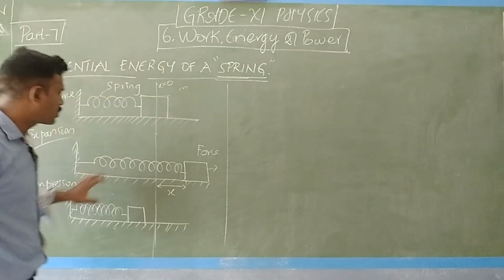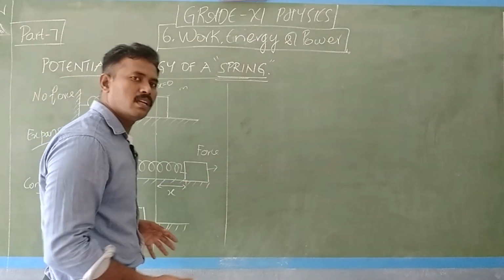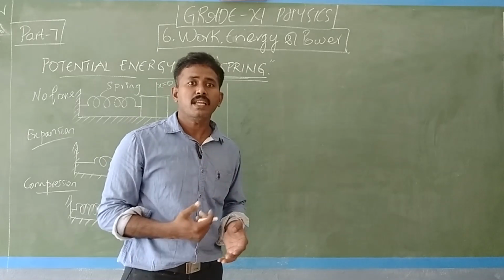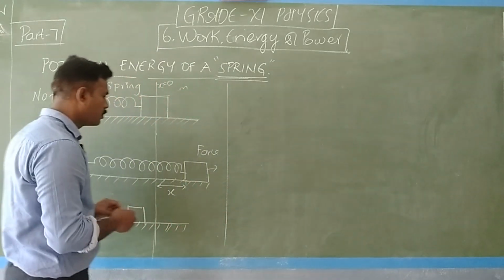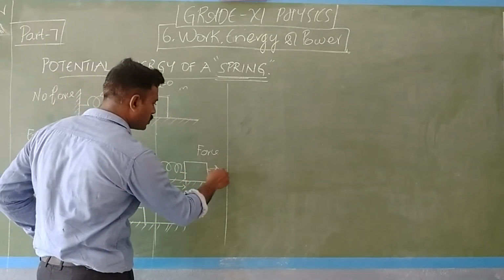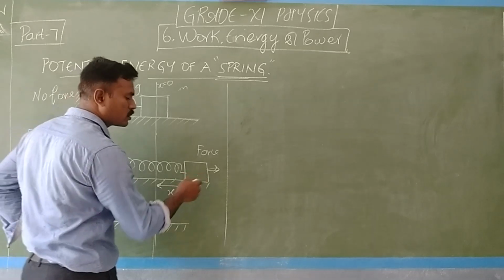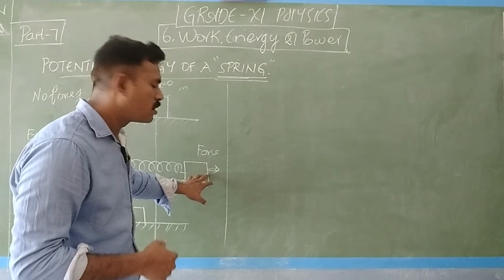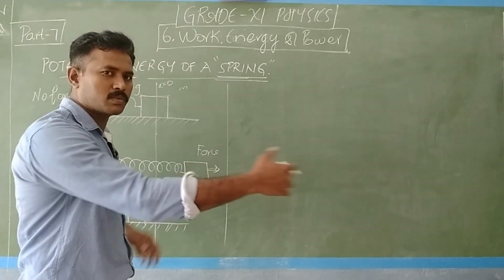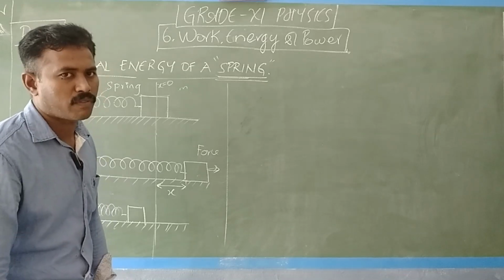So as per Newton's third law, when this spring is expanded, it will give an equivalent force on its own side to the force that I gave. There is a displacement of the mass due to my force. Due to my force I am displacing this mass, that is, I am expanding the spring by a distance of x.